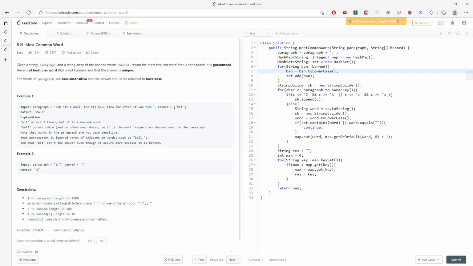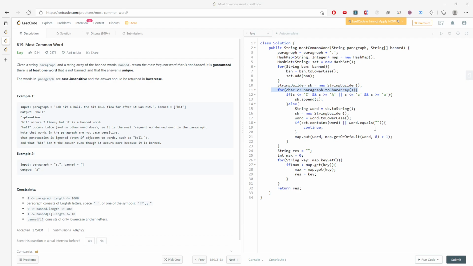So let's talk about time and space. For the time, this is going to be O of B, where B represents the length of the banned array. This is going to be O of P, to be honest, the length of the paragraph. But think about it, what you actually need to have is word equals word.toLowerCase. So this is O of W inside O of P. Contains is constant, O of 1. Put is O of 1. So the worst case for the time is actually O of P times O of W, right?